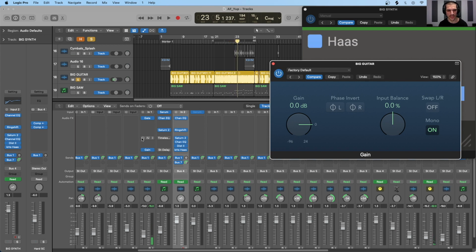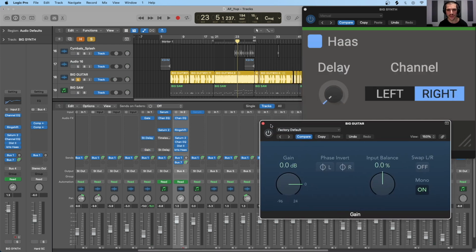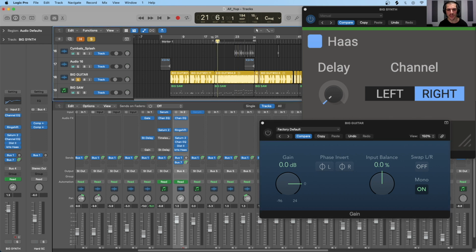However, if we are to listen to this in stereo now and toggle this gain plugin on and off, we'll hear that there is a significant difference between just the mono sound itself and the stereo version of that sound being collapsed back down to mono. So let's have a quick listen.